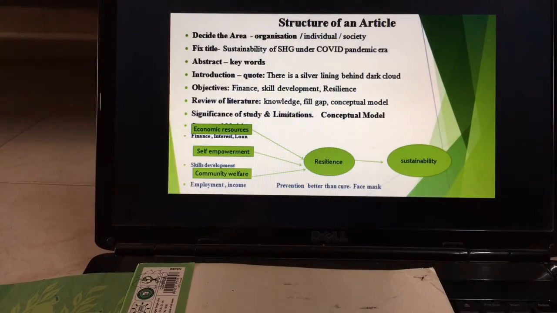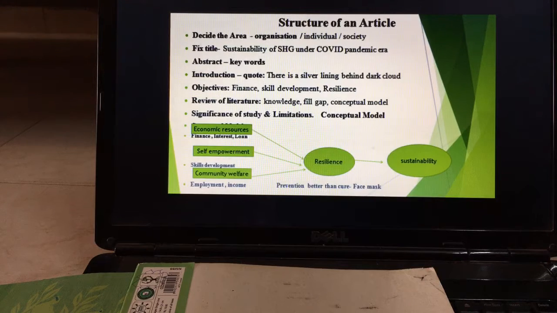Now, after having chosen the title, I will next go for the abstract, where I will give some keywords beneath. That is very, very important. Then I will start with the introduction. Whenever we start the introduction, it is good to give a quote. There is a silver lining behind the dark cloud. This quote will give inspiration that in trade we have a cycle, and up and down will be there. Now that we are in the down doesn't mean we will always be like this. The boom period will come. That gives motivation to people. So we can start with such a quote.